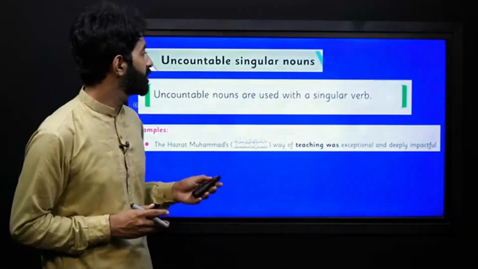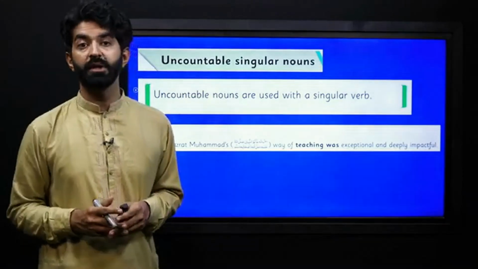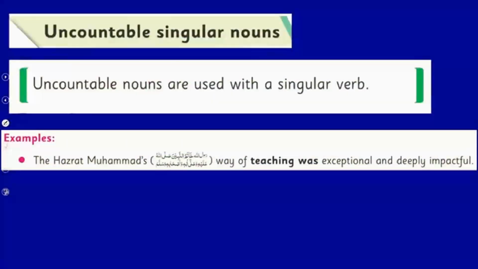Now let's see uncountable singular nouns. So uncountable nouns are used with a singular verb. For example, Hazrat Muhammad Sallallahu Alaihi Wasallam's way of teaching was exceptional and deeply impactful. So here the word teaching, obviously we cannot count it, it is uncountable and it is followed by a singular verb.